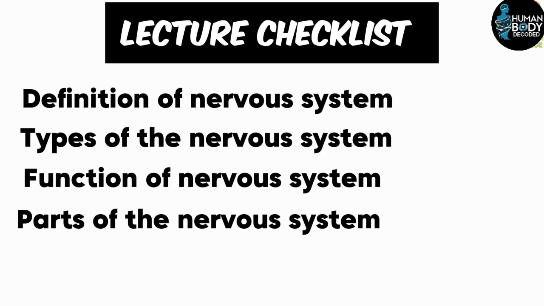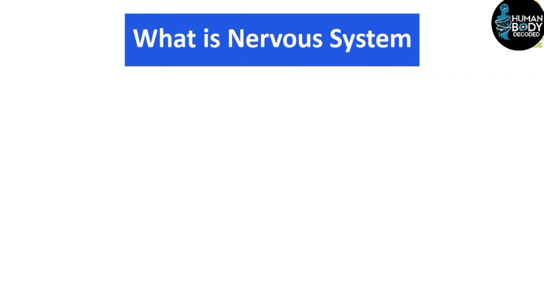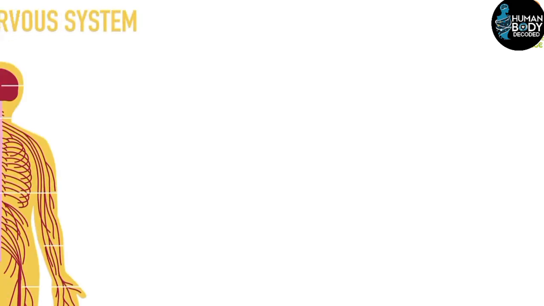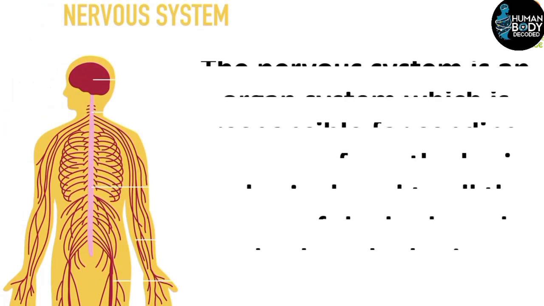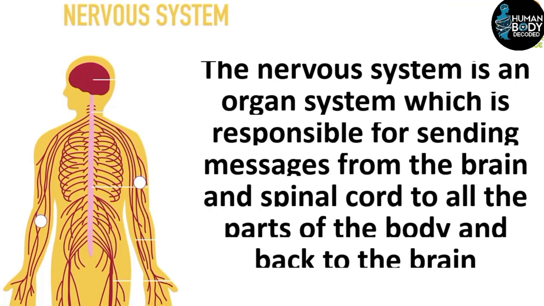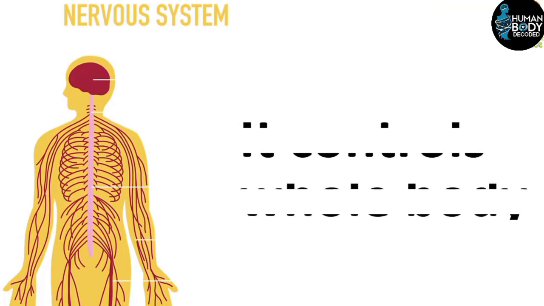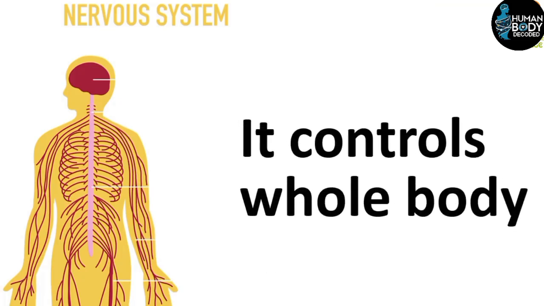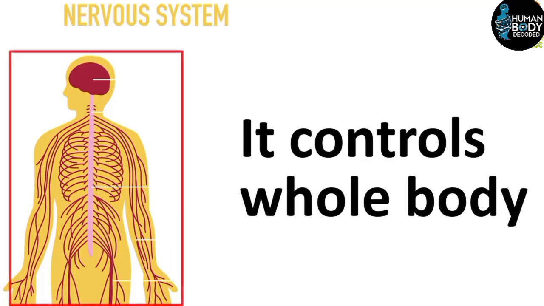So, let's begin. First of all, let's understand what the nervous system is. The nervous system is a part of the organ system in which our brain and spinal cord send messages to the whole body, and all the parts of the body send messages back to the brain. This entire system is known as the nervous system. The nervous system controls all the systems and functions in our body.